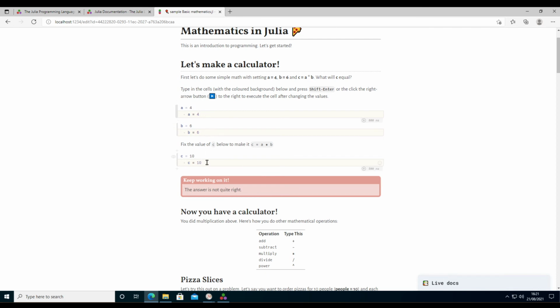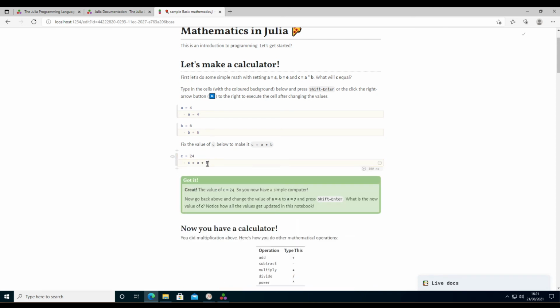But the biggest difference is actually when I change this to be A times B and then execute it, it will give me the result 4 times 6. But in contrast to other notebook systems, if I change the value of A, then, as you see, it will also update all the cells that depend on that.